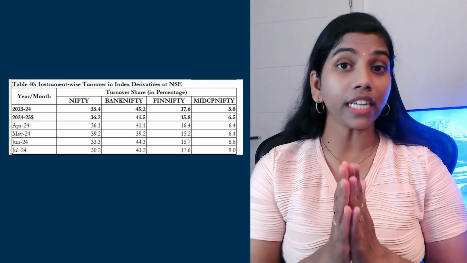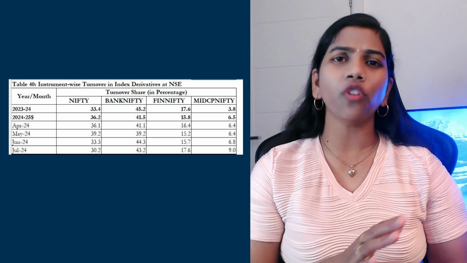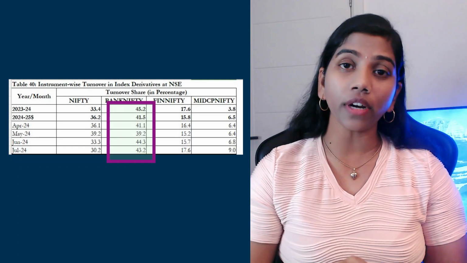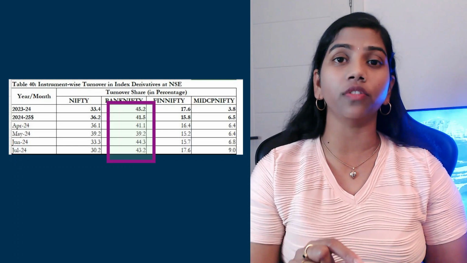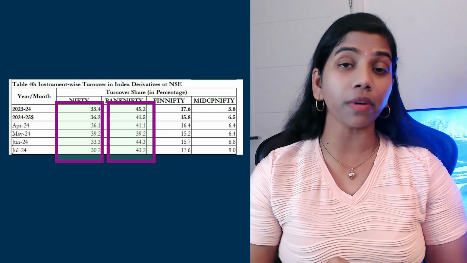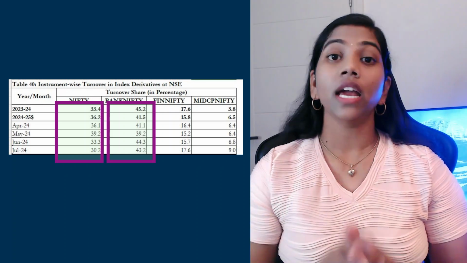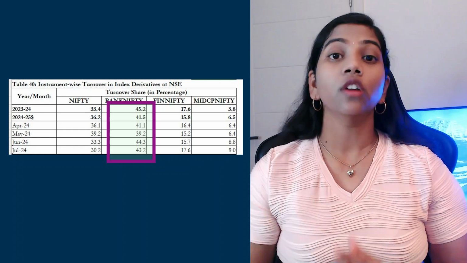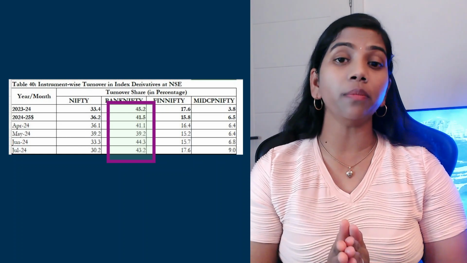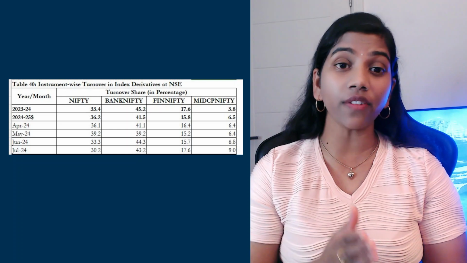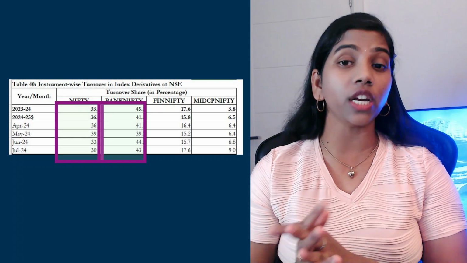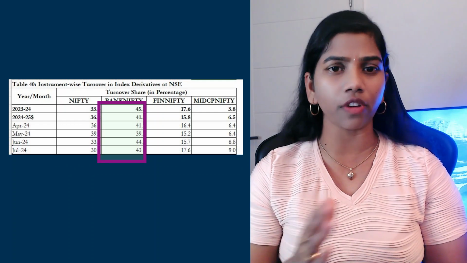Now moving to table number 40. It's just for information only. Always in NSE, the amount of open interest or turnover in Bank Nifty is at least 6 to 10% higher compared to Nifty. Hence, Bank Nifty is the most influential index, not Nifty. For this year so far, every month, roughly Nifty's derivative trade volume was around 35% and Bank Nifty's trade volume was 42 to 45%.